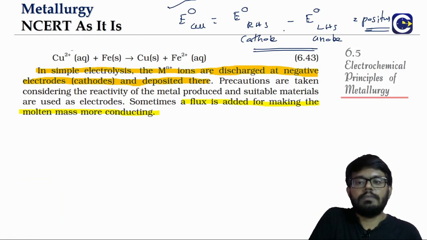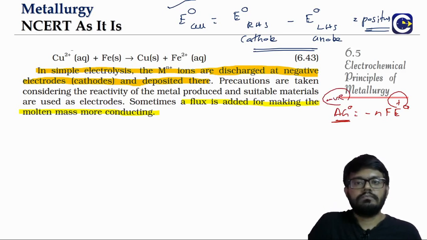If E naught is positive, what does it mean? Let's just go back. Del G naught is equal to minus NF E naught, right? So E naught positive means the overall del G naught will be coming negative. That is what we want, no?